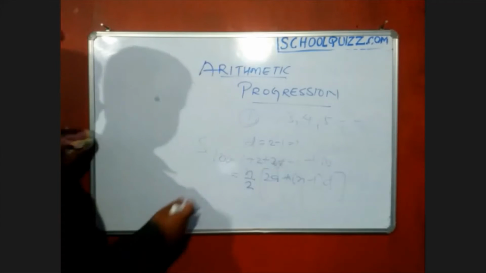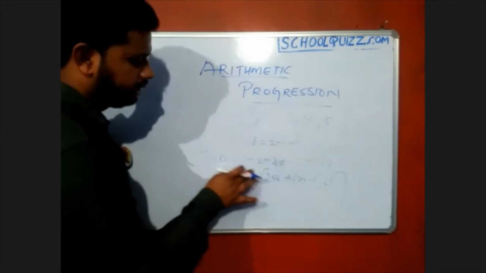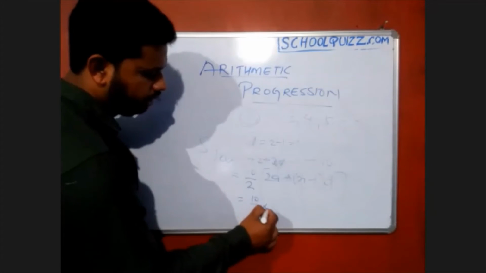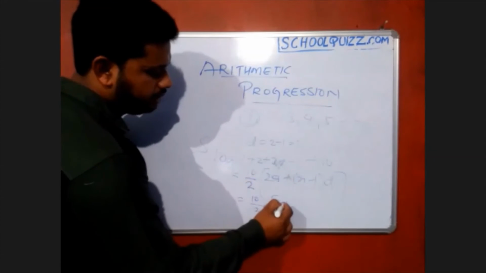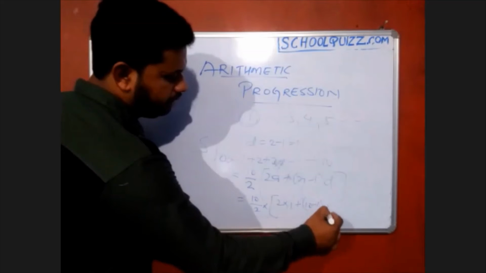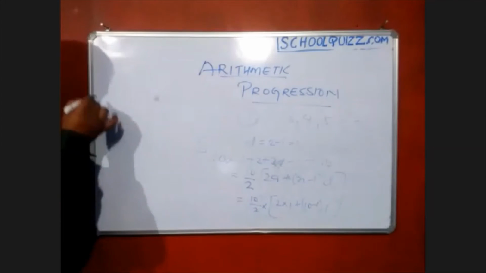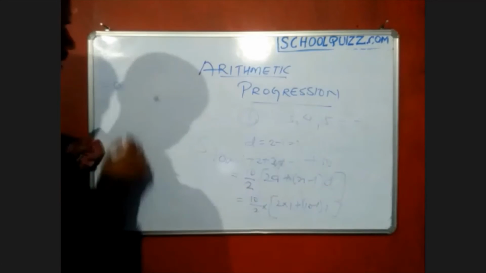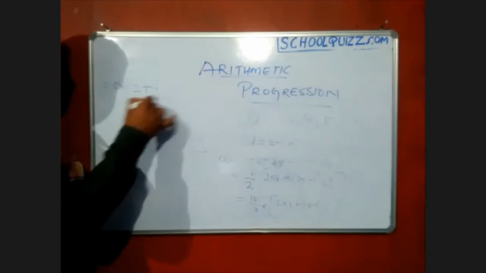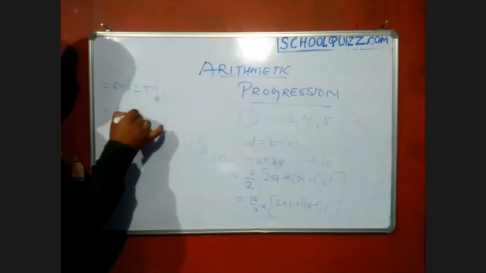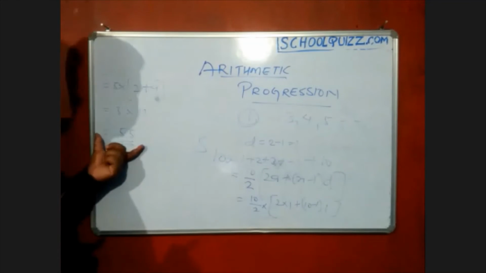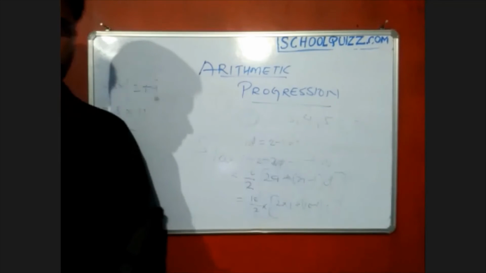So by using this formula, we can calculate easily. Let's say I want the 10th term. The sum of 10 terms is 10 by 2 into 2a, where the first term is 1, plus n minus 1, which is 10 minus 1, and the common difference is 1. So from there we can write 5 into 2 plus 10 minus 1, which is 9, and 9 into 1 is 9. So 5 into 9 plus 2 is 11. So we can find the sum of the first 10 terms of this progression.